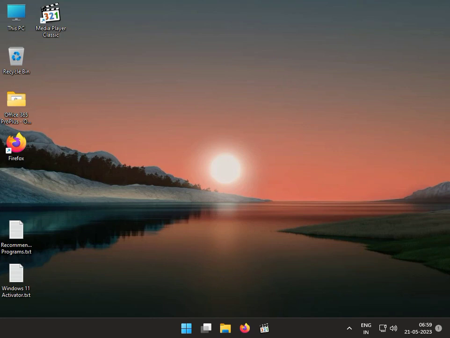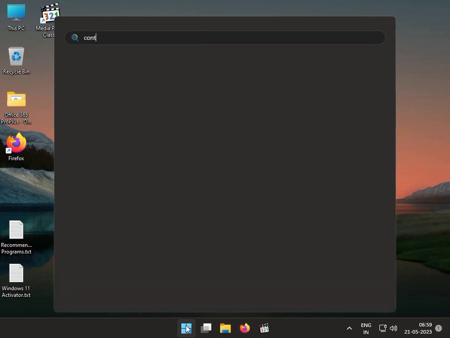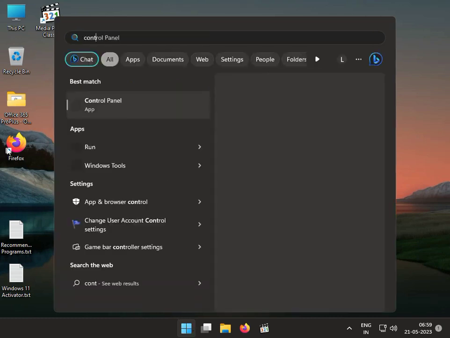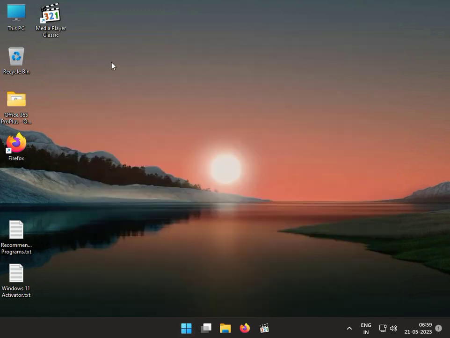Third solution, click the start button, type control panel, and uninstall the latest update.